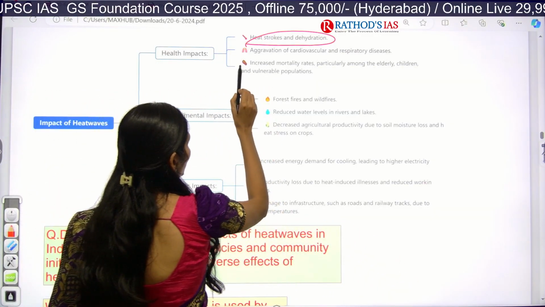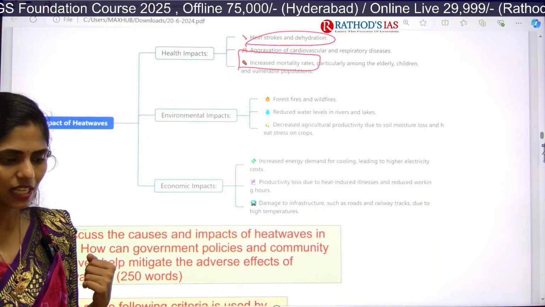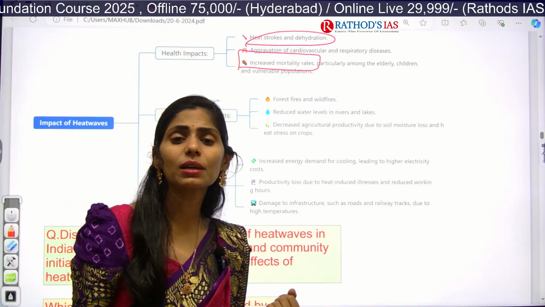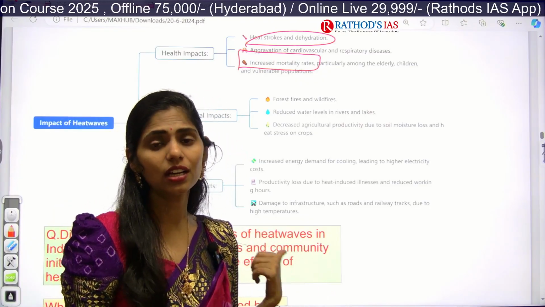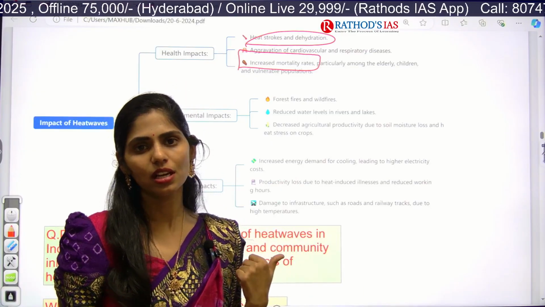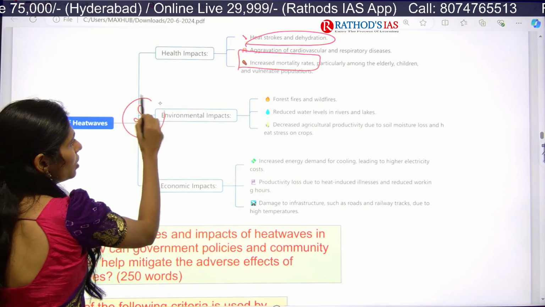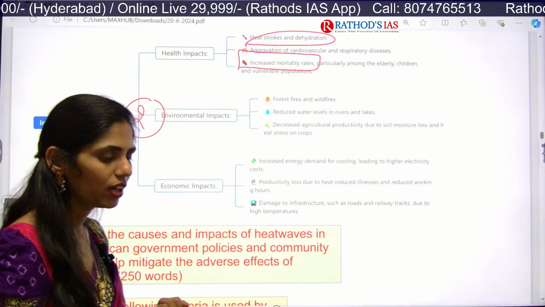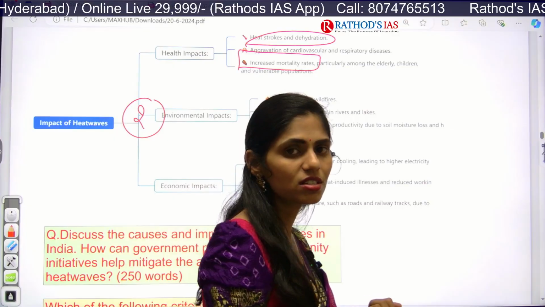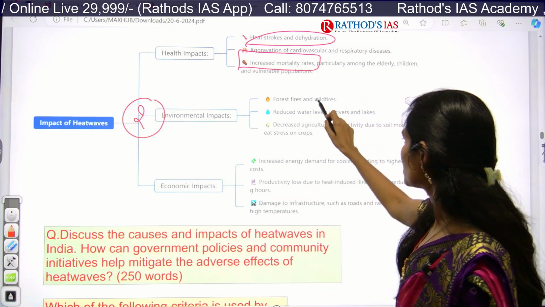And next one is, because of increasing heat, there will be an increase in mortality cases. Especially most of the elderly people can't sustain the summer season. So most of the deaths of older people happen in the summer season. And next one is environmental impacts. A recent example is the Himachal Pradesh fires as well as the Uttarakhand fires because of heat wave. So that is the thing.